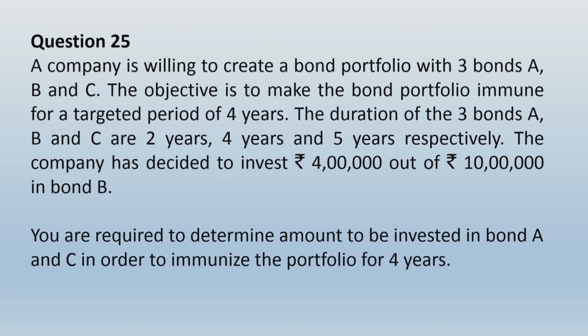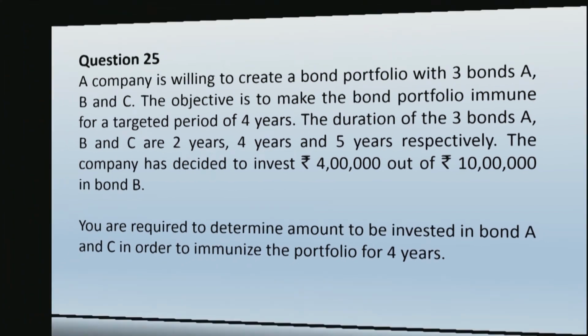So what we do is, we identify what is the total amount to be invested today. Total amount to be invested today is 10 lakhs, out of which you have already decided to invest 4 lakhs in bond B. So the remaining 6 lakhs you have to invest in bond A and bond C taken together. So let us see how to present the solution.